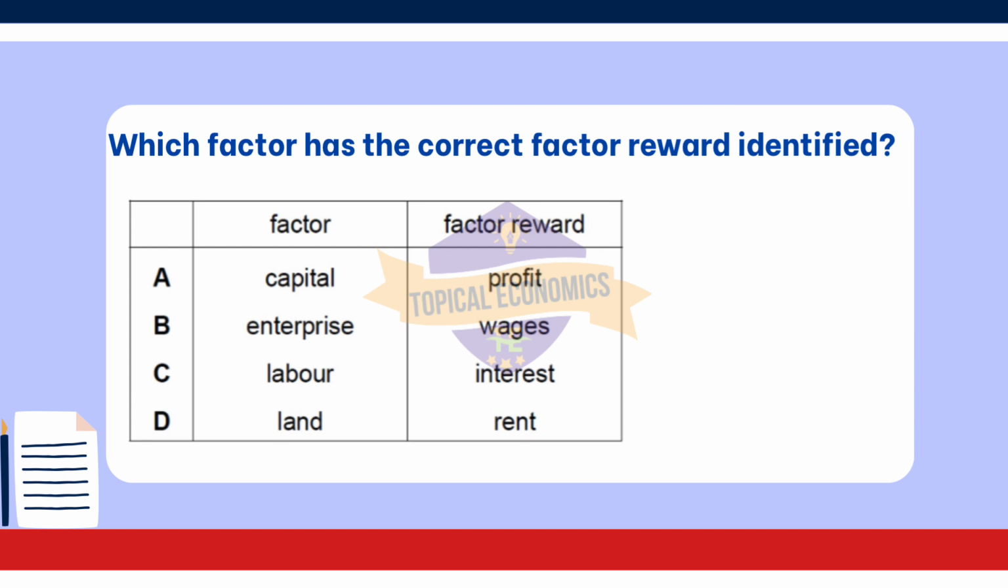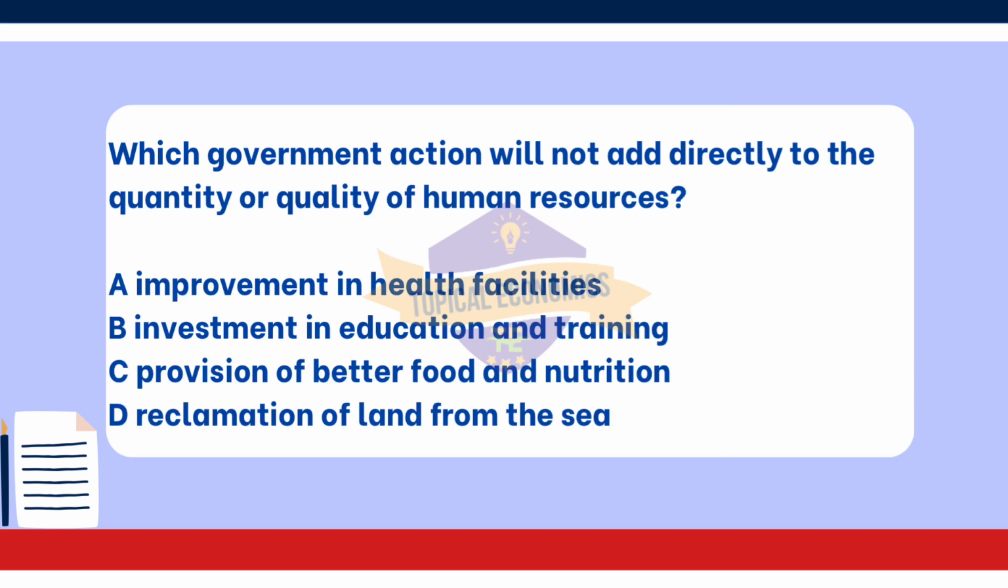Lastly, option labor interest is incorrect because the reward for labor is wages. Labor refers to the human effort in production, and wages are the compensation paid to laborers for their work. Interest, on the other hand, is the reward for capital. Let's see the second question.